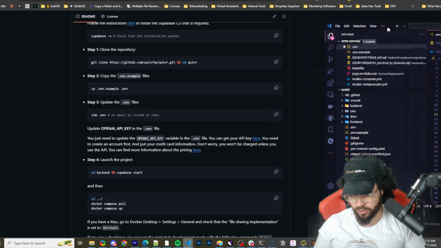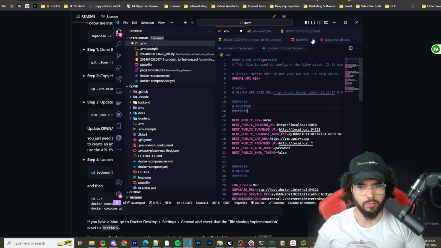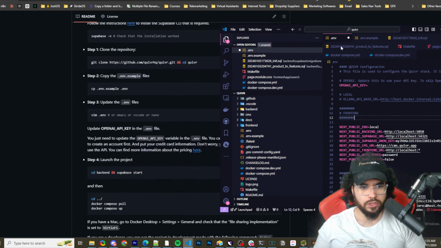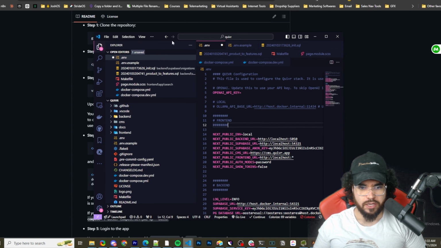Really any text editor, whatever the case may be. All right, so as you can see here, I just got VS Code open, and what you're going to do is you're going to update the OpenAI API key, right? So as you can see, that is just right here. Very simple. You would just put your API key here.